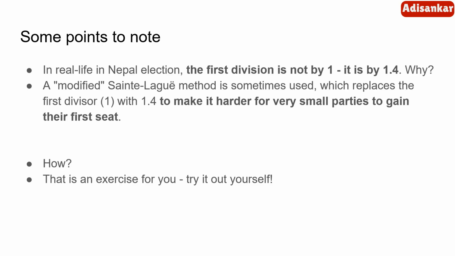Now, in real life, in the Nepal election, I told you that first, all the votes have to be divided by one. But in the Nepal election, or in real life in many places, the first division is not done by 1, it is done by 1.4. Why? Because it is to make it harder for very small parties to gain their first seat. It is the same calculation that we have done. This is an exercise for you. You try it yourself. And just this one first step only we are dividing by 1.4.